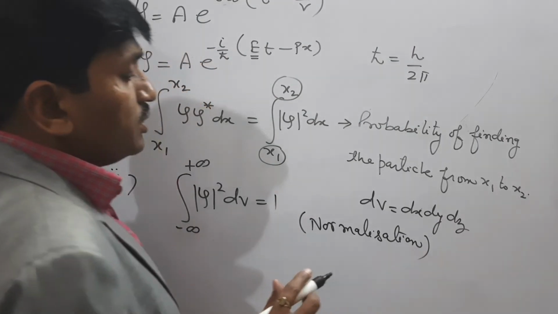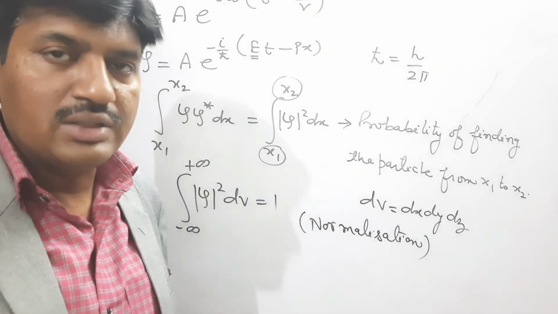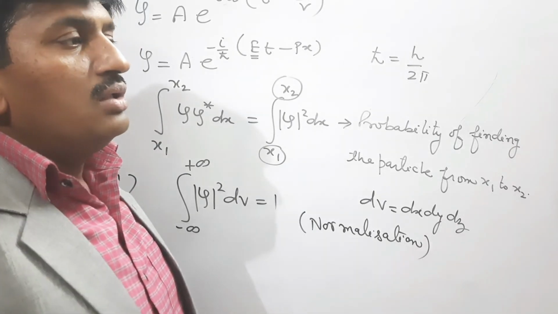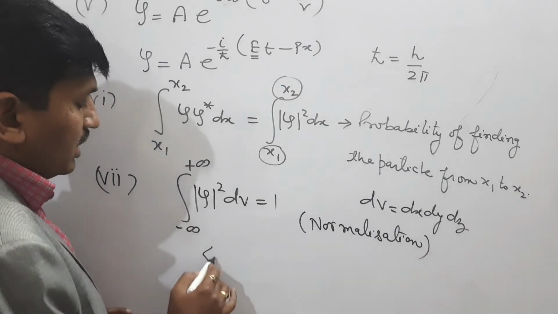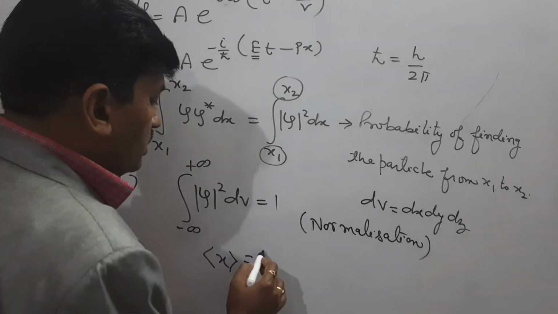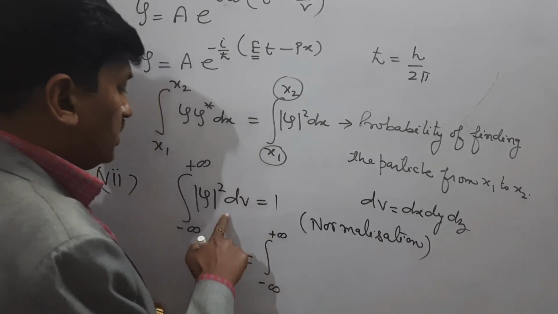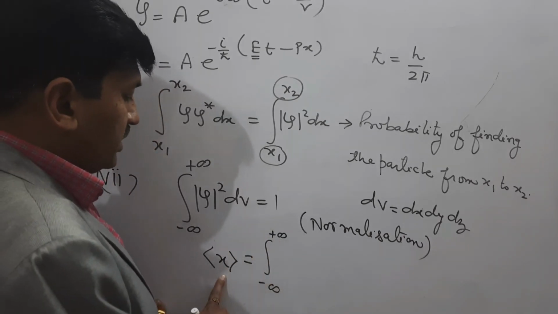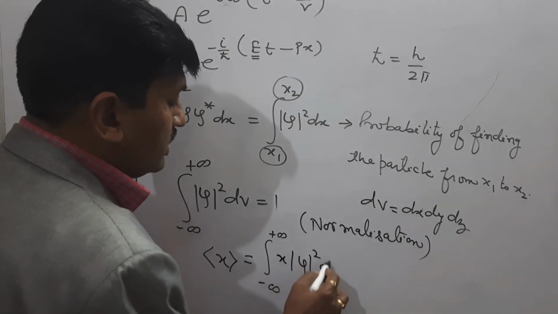And to correlate the theoretical and experimental relation, we define the expectation value, and we can determine the expectation value by the integral from minus infinity to plus infinity of x psi square dx.